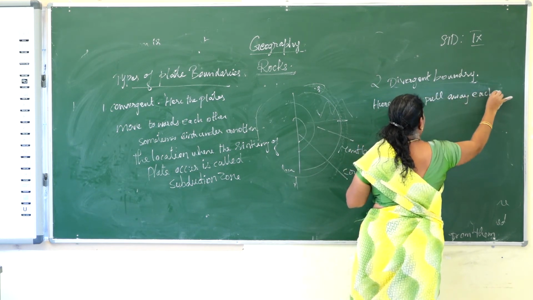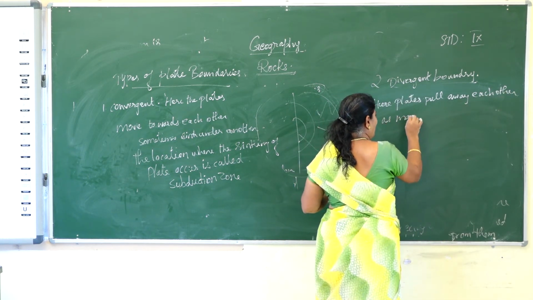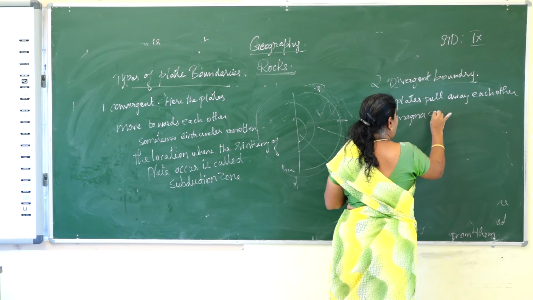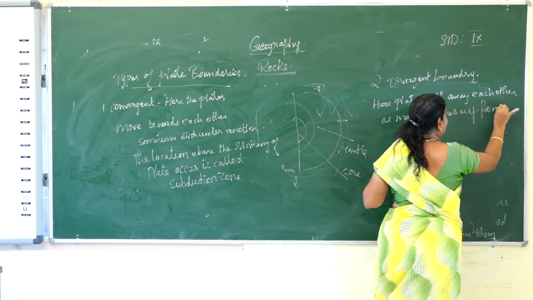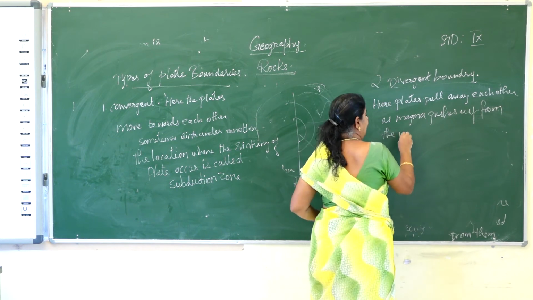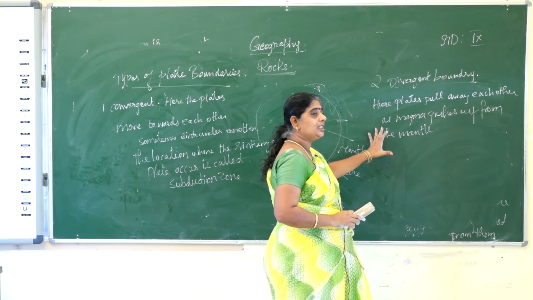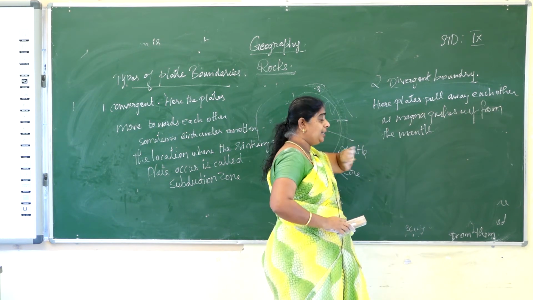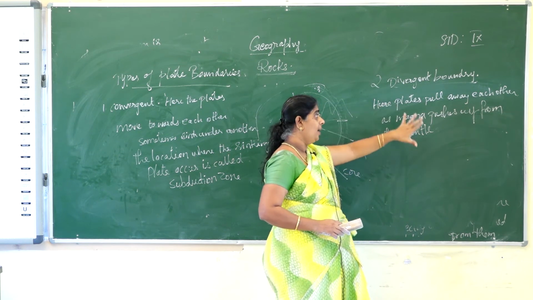Why do they pull away from each other? Because magma, the molten material, pushes up from the mantle, and when the magma comes out, it pulls the plates away. That is the divergent boundary.